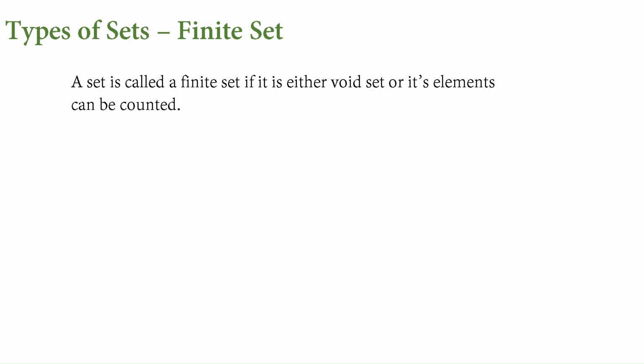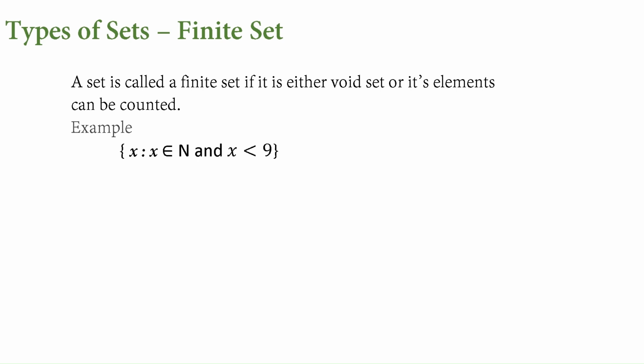The next type is the finite set. Till now, whatever sets we have seen, they are finite, which means when we write that particular set, we can list the elements or we can count how many elements are there in that set. Such types of sets are called finite. Even the null set is called a finite set because we can tell there are zero elements in that particular set. It is a count, a number with which we can represent how many elements are in that set. So the void set is also a finite set.